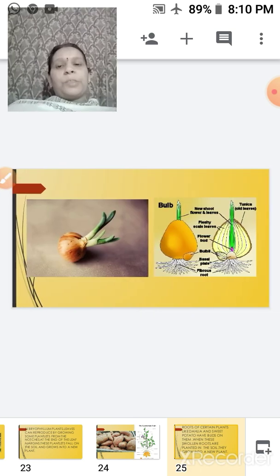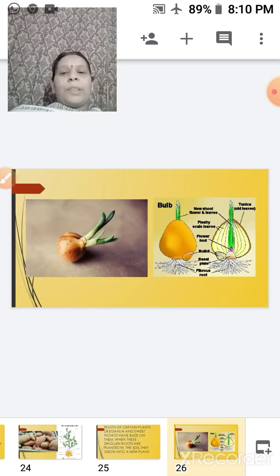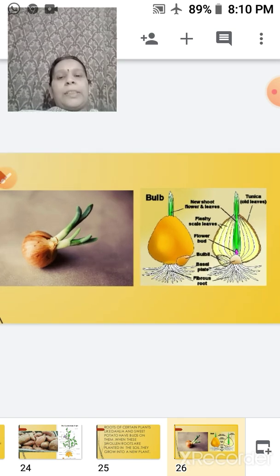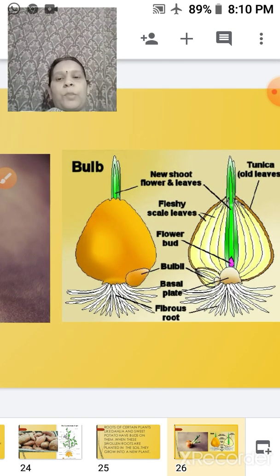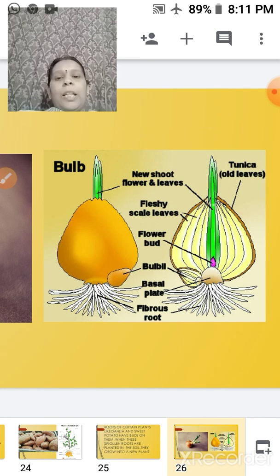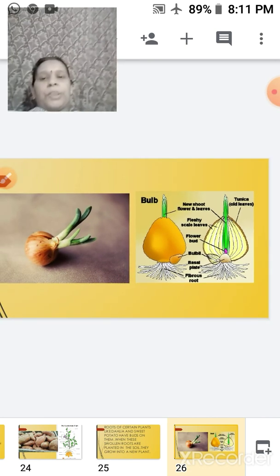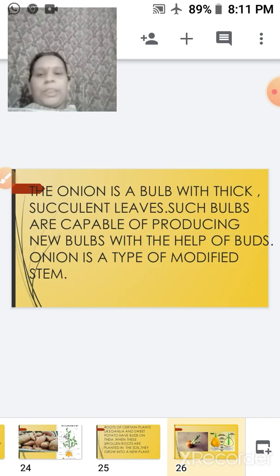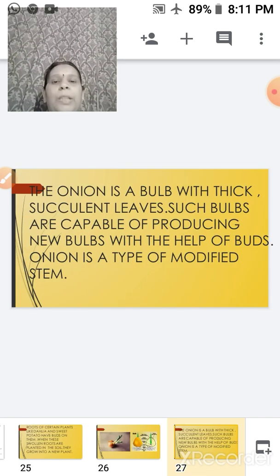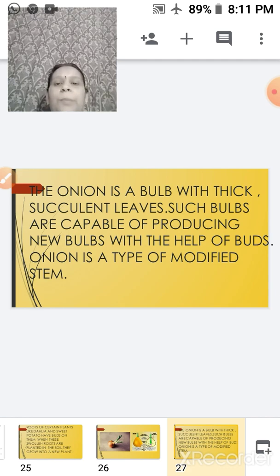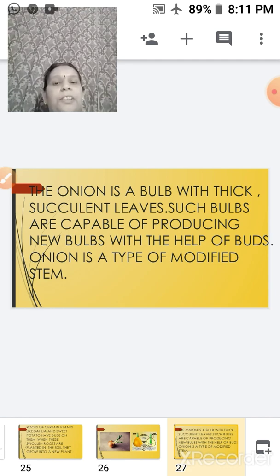This is another one, this is your onion. Okay, so in onion these are the bulbs which you see. It is said to be the bulb, and with these bulbs the plants grow up into a new onion plant. So the onion is a bulb with thick succulent leaves. Such bulbs are capable of producing a new bulb with the help of the bud.